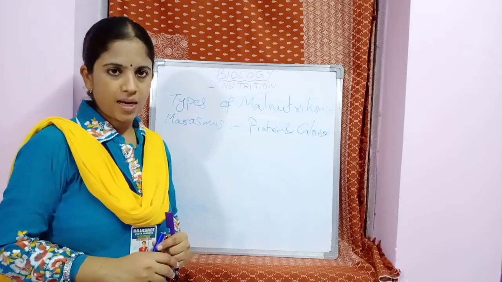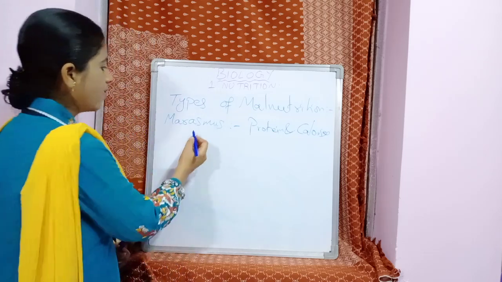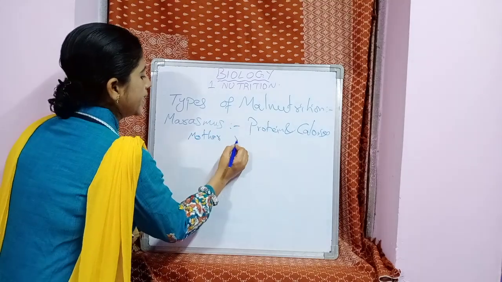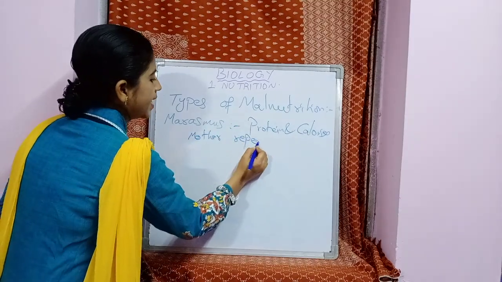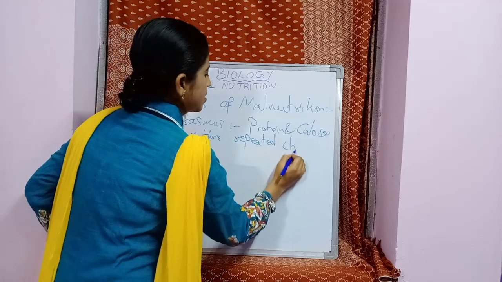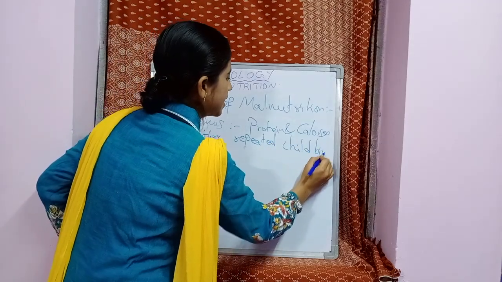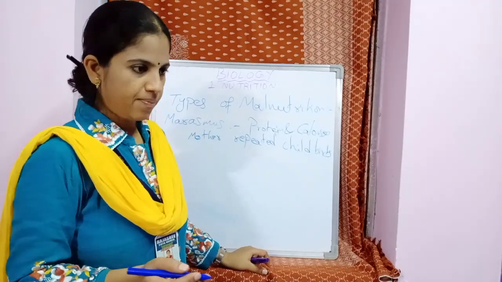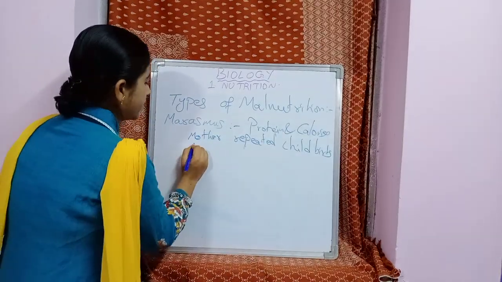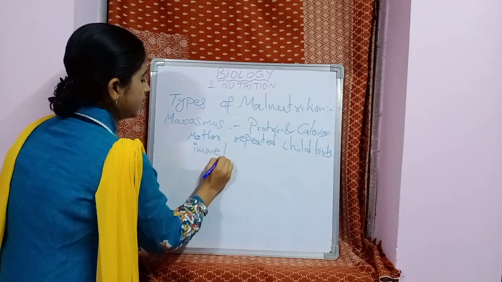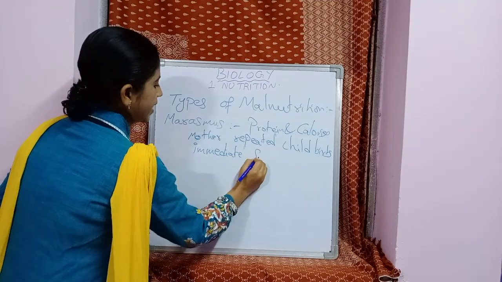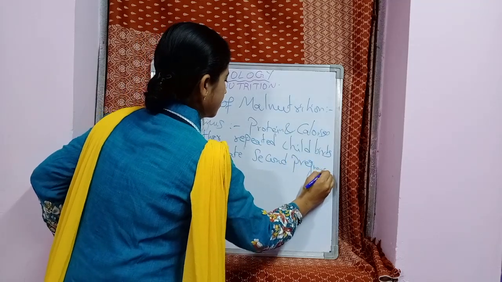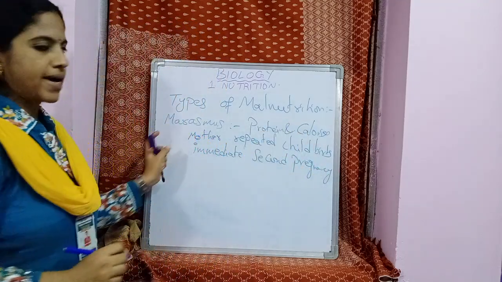Why does marasmus occur? It occurs in a child where the mother gives repeated childbirths. If the mother is giving birth to children repeatedly within a short time, or an immediate second pregnancy, this leads to marasmus.